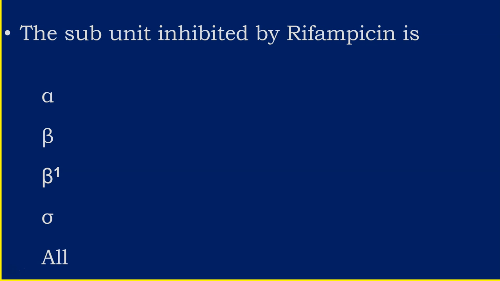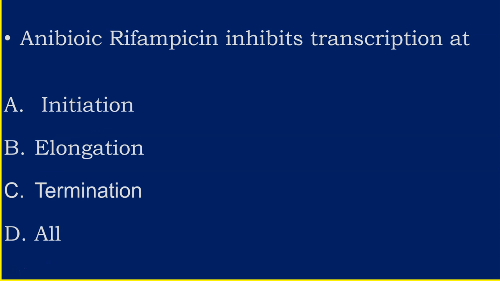The subunit inhibited by rifampicin is? Rifampicin is an antibiotic. It inhibits the beta subunit. The antibiotic rifampicin inhibits transcription at, the answer is initiation. It inhibits only initiation, but it cannot inhibit elongation and termination processes.